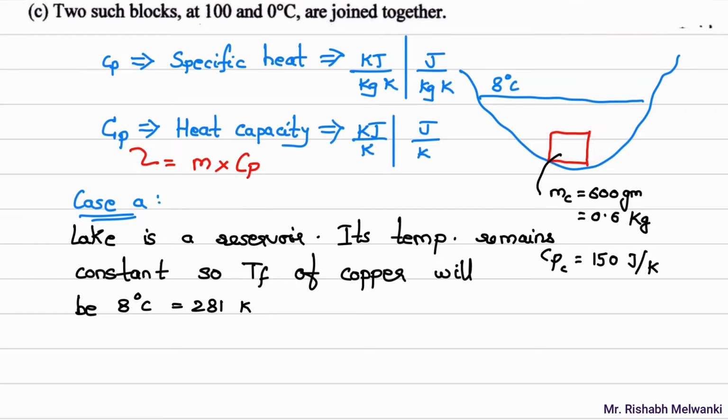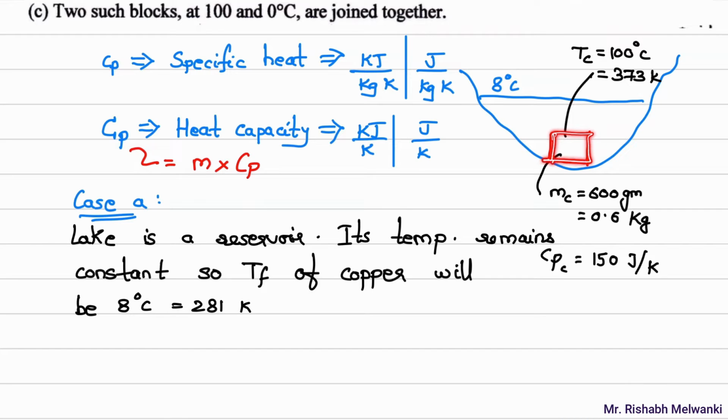The initial temperature of the copper block is given in the question, right? So I'll write down the temperature of the copper block. The temperature of the copper block is 100 degrees Celsius. So 100 plus 273, 373 Kelvin. Okay, so what will be the final temperature of the copper block?